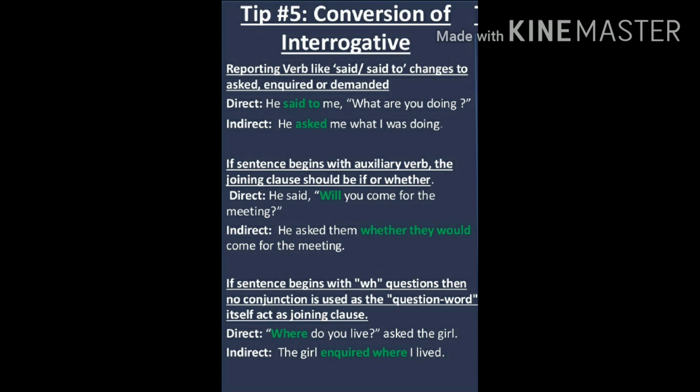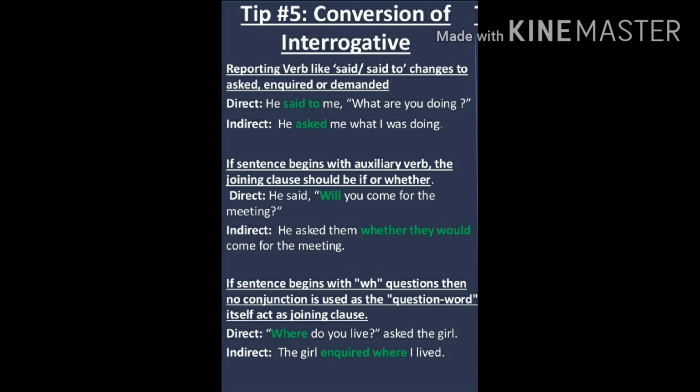Second says, if sentence begins with auxiliary verb, again helping verb, then the joining clause should be if or whether. Means the direct speech statement which you get to transform, whatever the content is there in the quotation, that we will take into consideration.